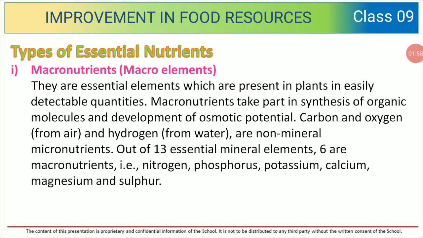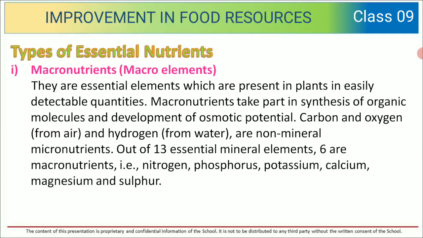Now, what are the types of essential nutrients? First one is macronutrients and second one is micronutrients. Macronutrients are essential elements which are present in plants in easily detectable quantities. Macronutrients take part in the synthesis of organic molecules and development of osmotic potential.